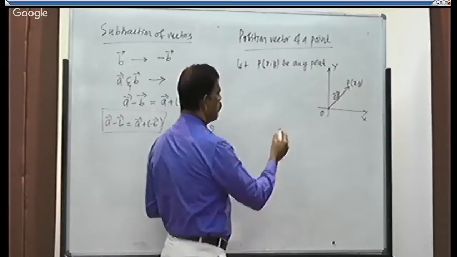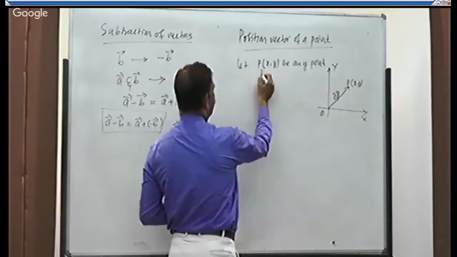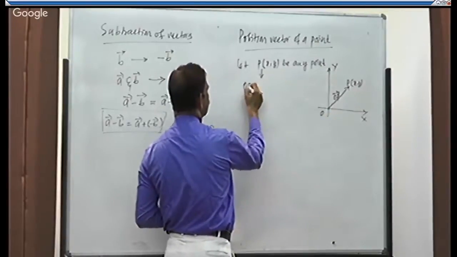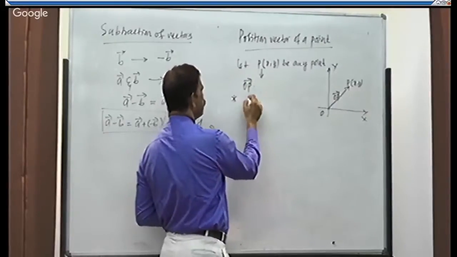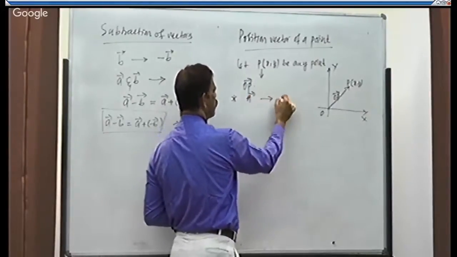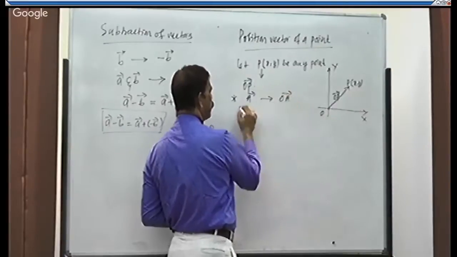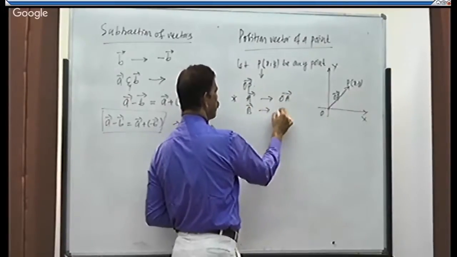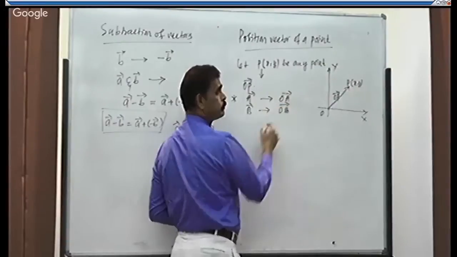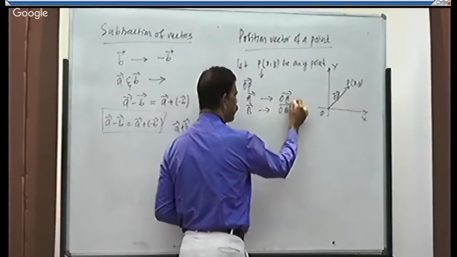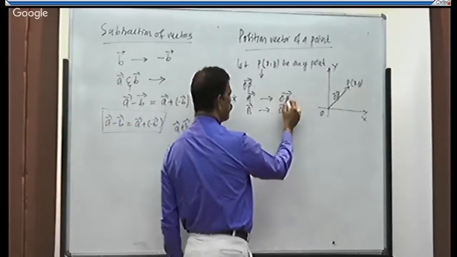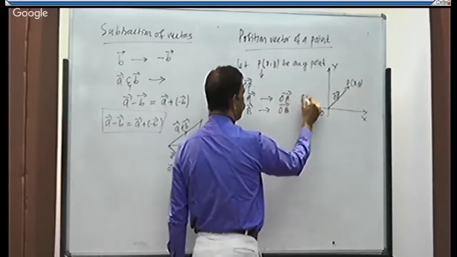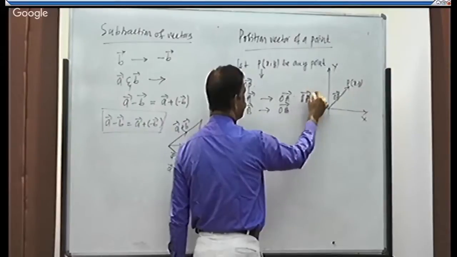Then for any point P whose position vector is OP. Suppose A is any point whose position vector is OA, and B is any point whose position vector is OB. We can also get the magnitude of position vectors. Magnitude of position vector OA, we will write like this, magnitude of OA.